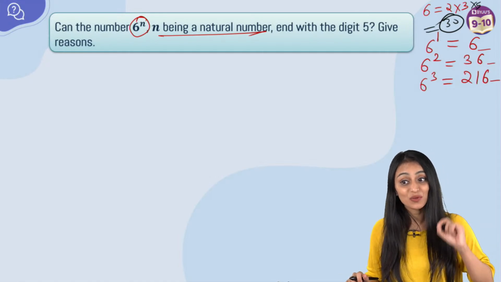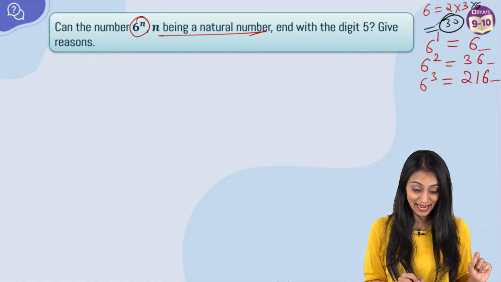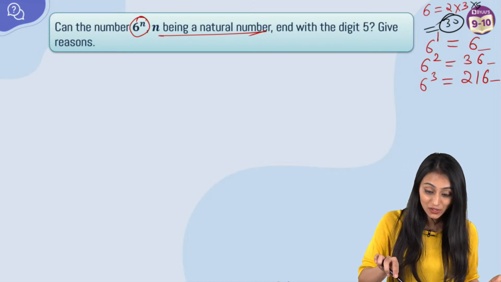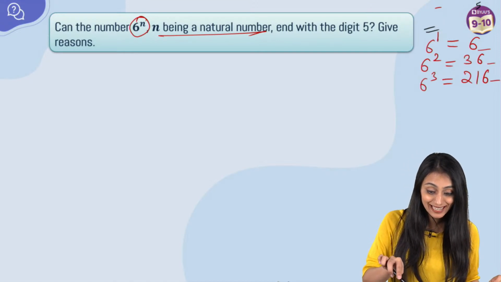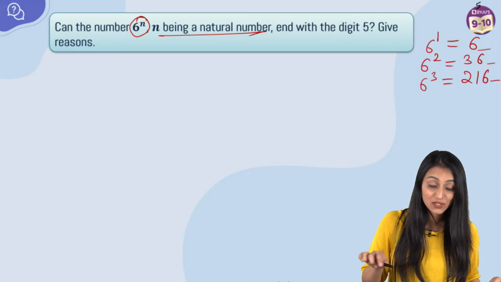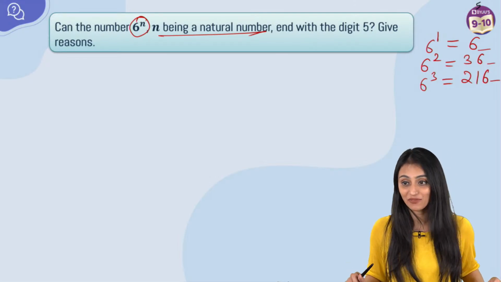So 5 has to be there in its prime factorization so that it can end with digit 5. Here it is divisible by 5. Now I want that it ends with digit 5. So 5 has to be there in the prime factorization for that.